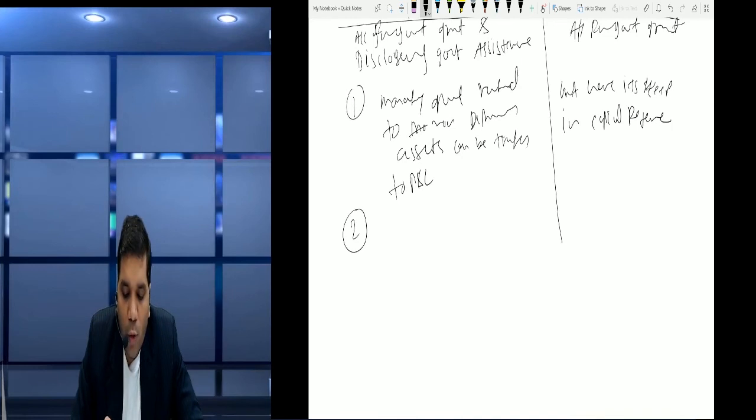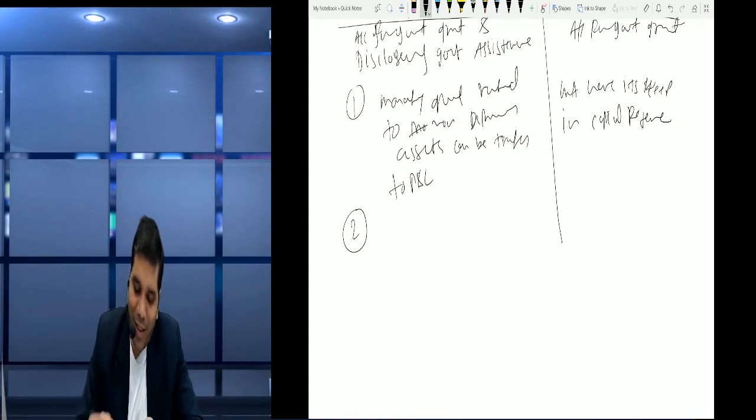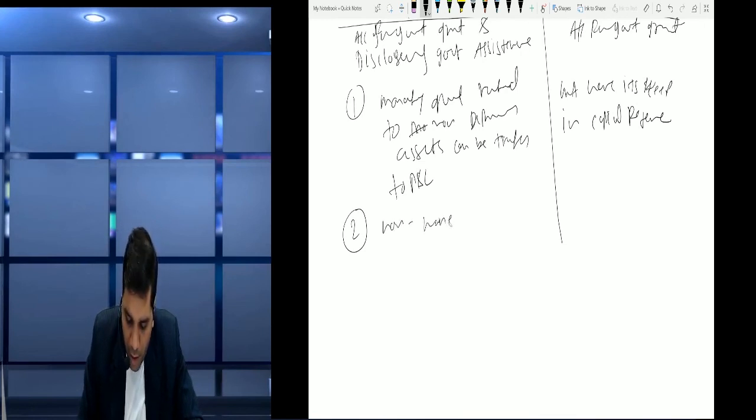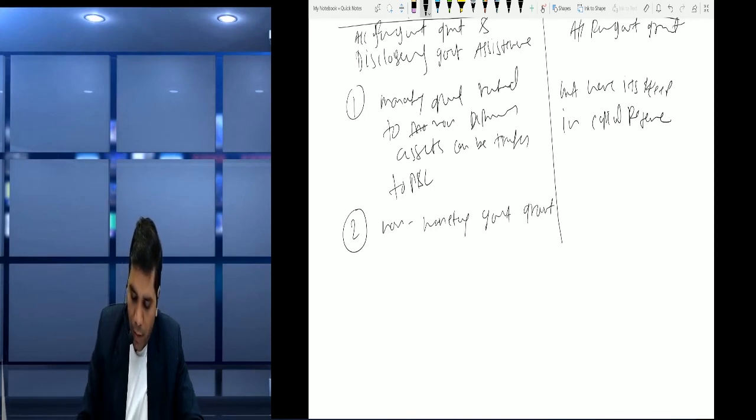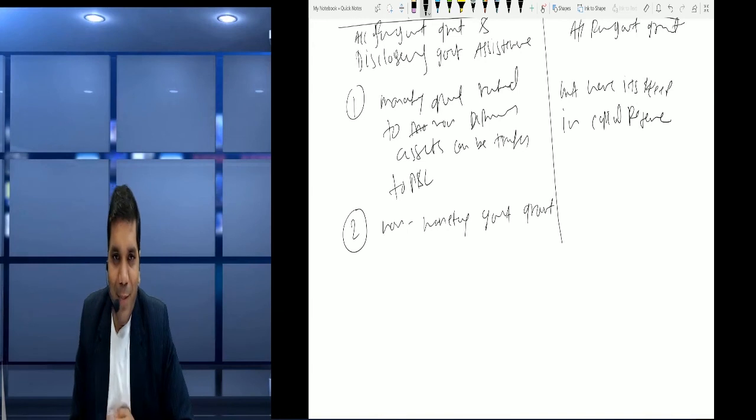Then friends, non-monetary government grant, if you remember, in the Ind AS we calculated fair value, but in this case we have the option, we can record at fair value also, but normally we value at nominal value. Okay, so we write non-monetary government grant. What will we say here?